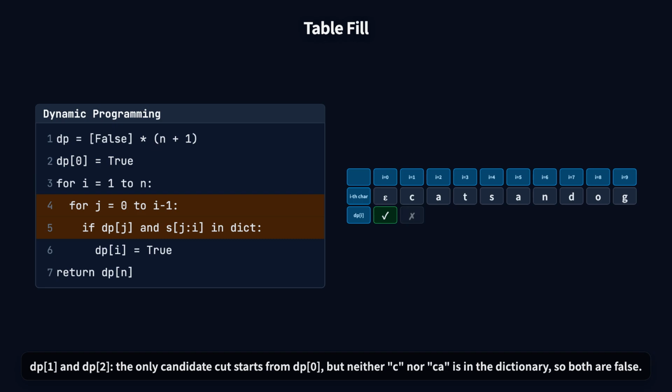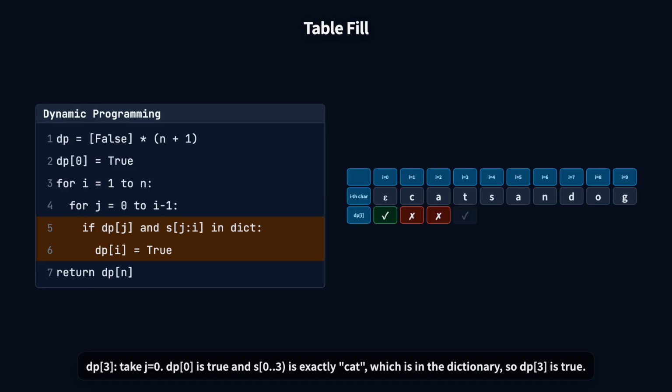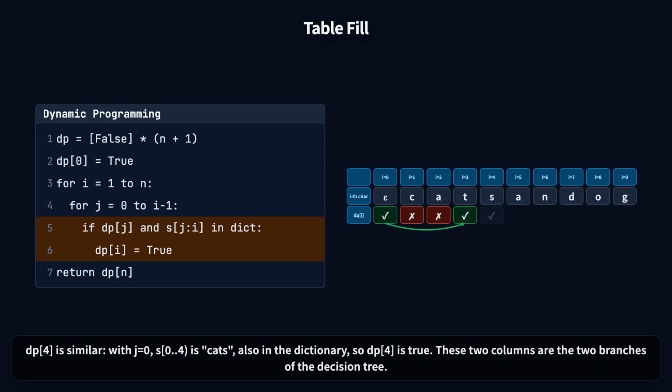For dp[1] and dp[2], the only candidate cut starts from dp[0], but neither "c" nor "ca" is in the dictionary, so both are false. For dp[3], take j equals 0. dp[0] is true, and s[0..3] is exactly cat, which is in the dictionary, so dp[3] is true. dp[4] is similar. With j equals 0, s[0..4] is cats, also in the dictionary, so dp[4] is true. These two columns are the two branches of the decision tree.